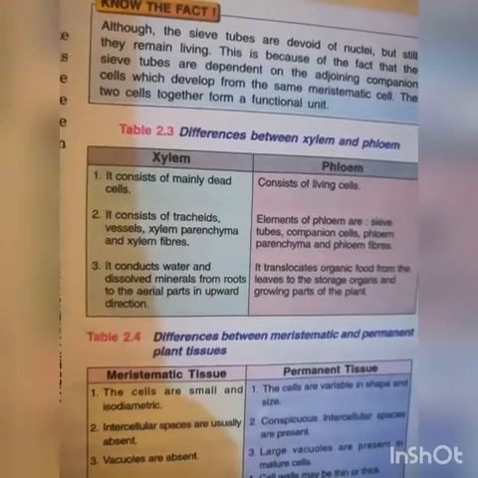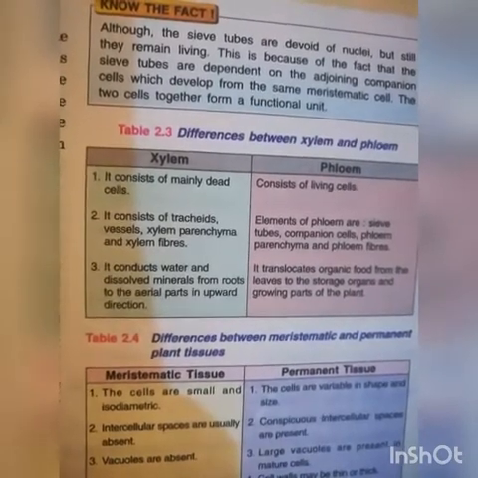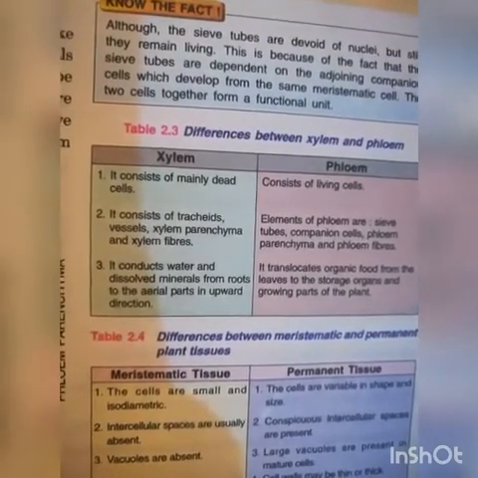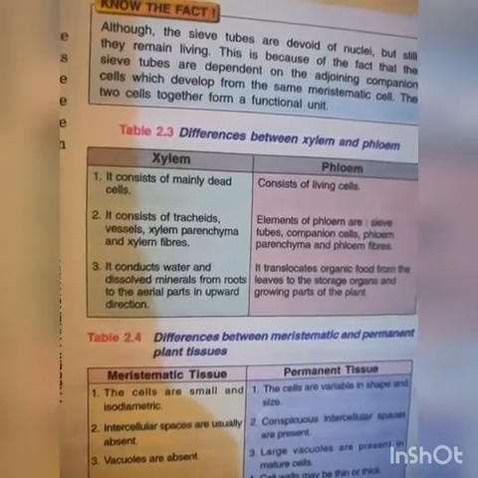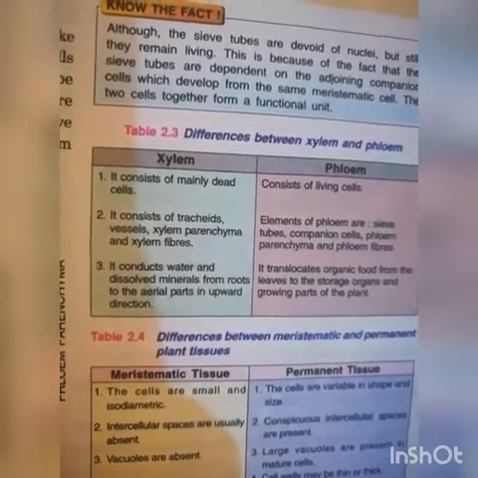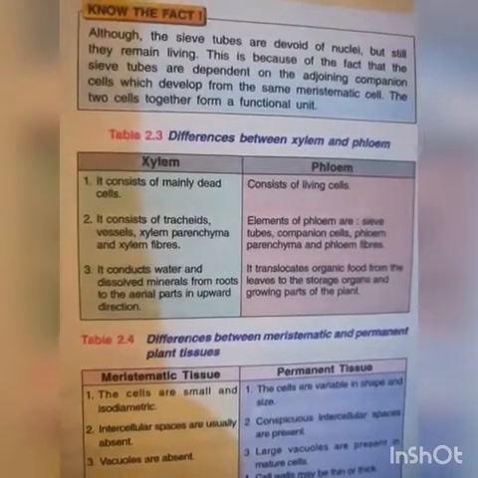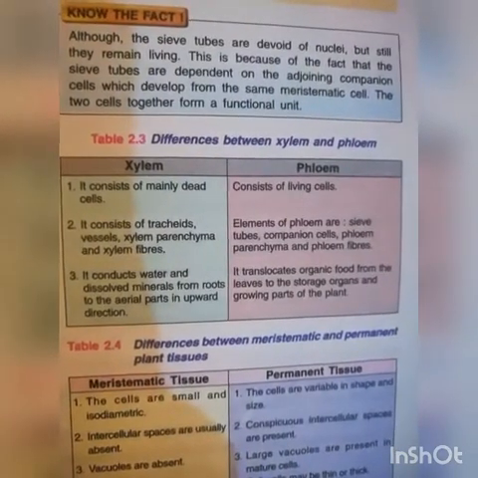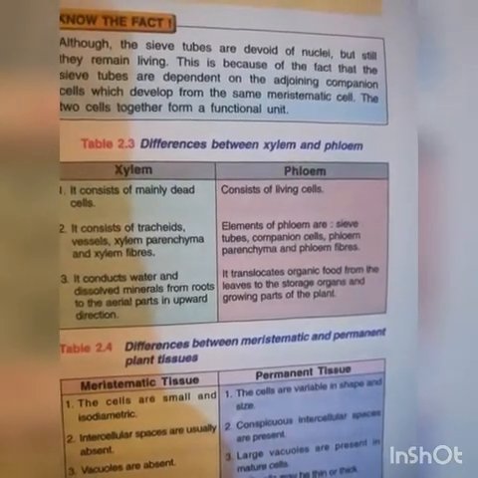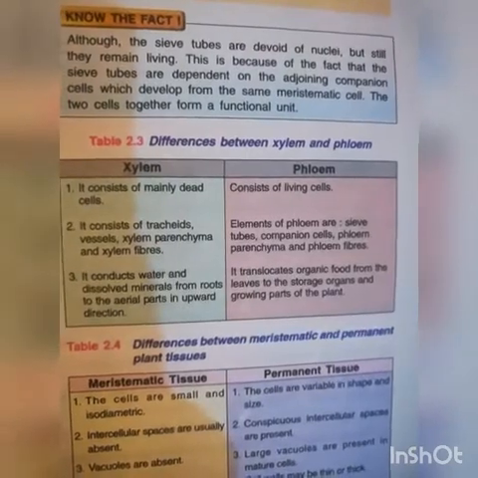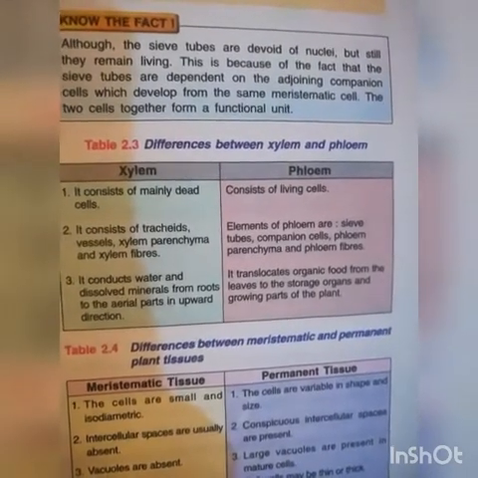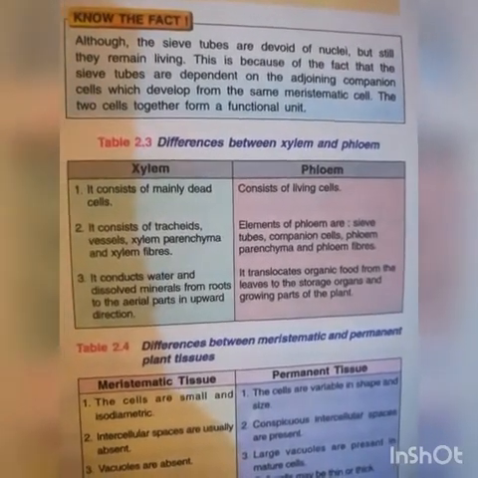Xylem conducts water and dissolved minerals from the root to the aerial parts in the upward direction. Phloem translocates organic food from the leaves to the storage organs and growing parts of the plant.